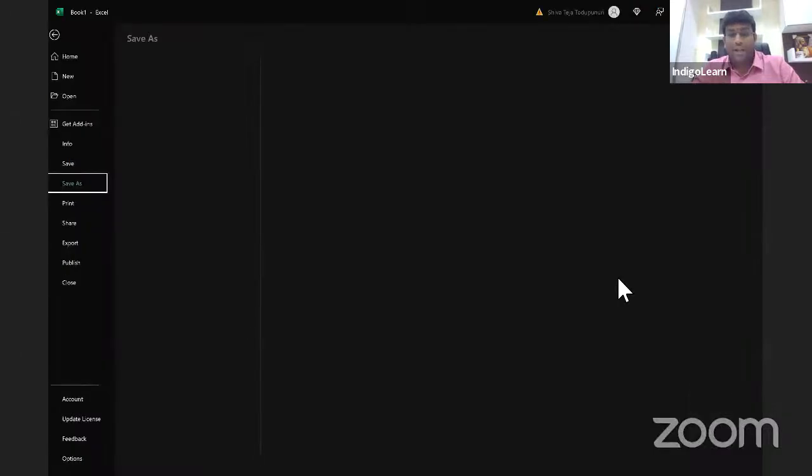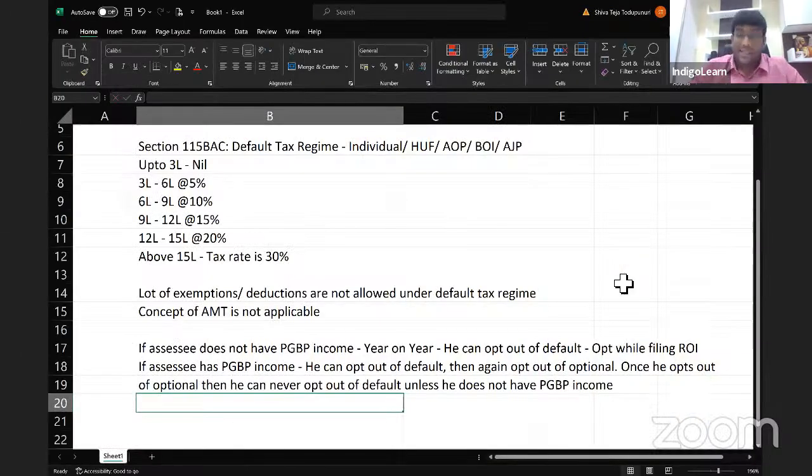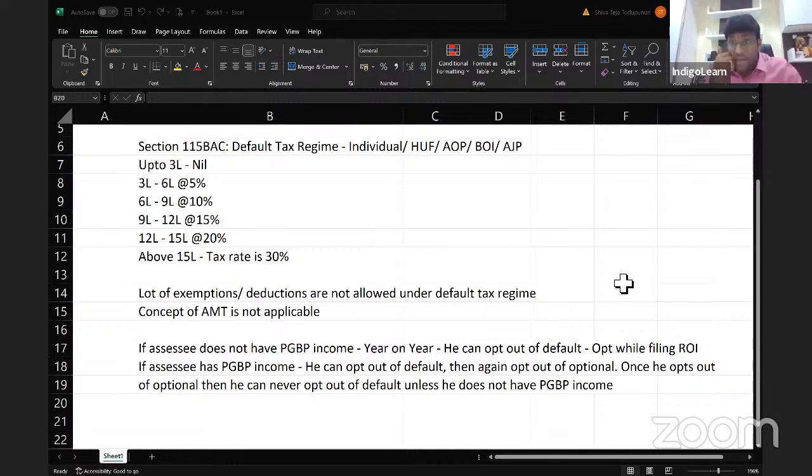So the whole point you have to understand is that if a person is having PGBP income, the law says you are first under default. You thought that default tax is coming more, and that tax will be less under optional if I take exemptions and deductions. Then you went out of default, went for optional.